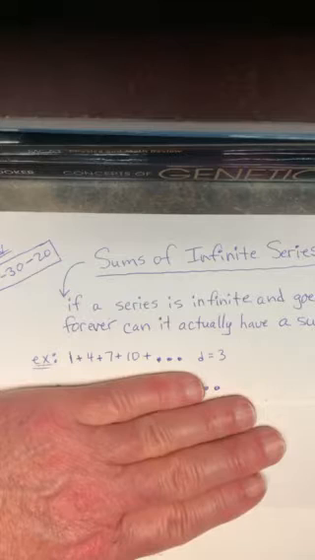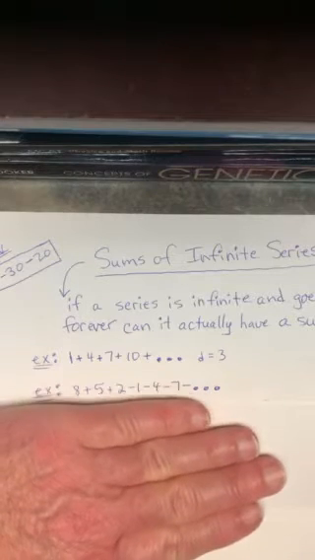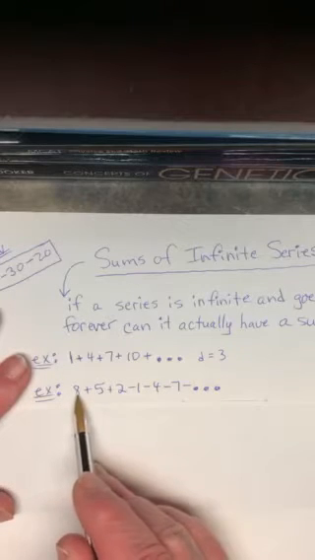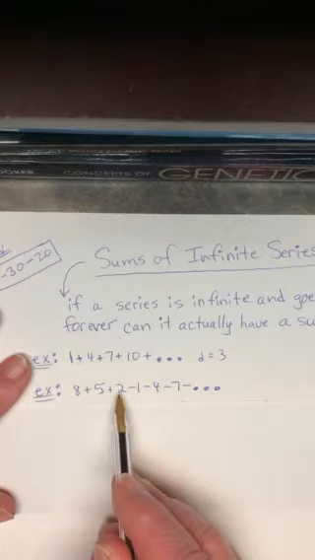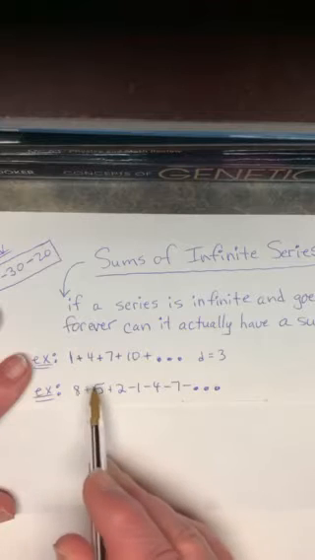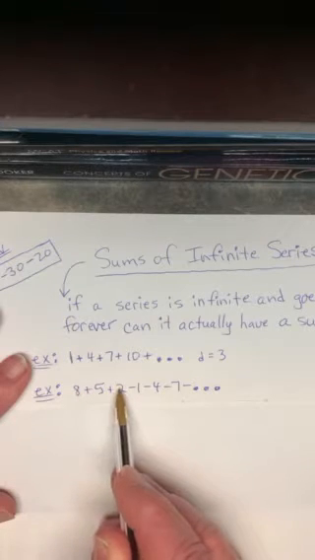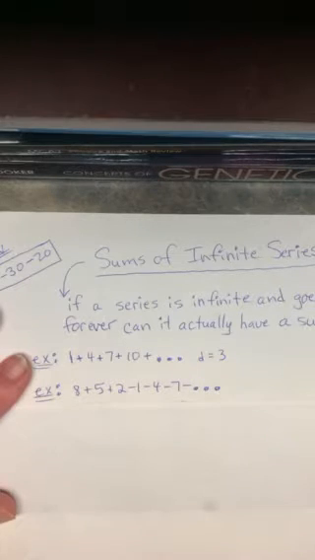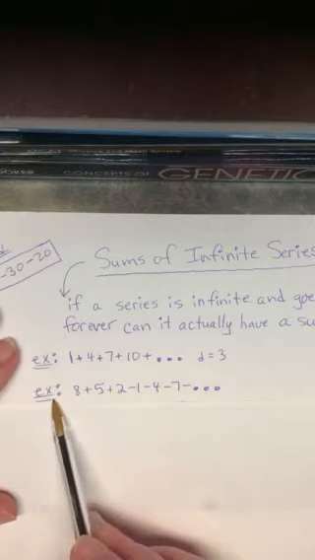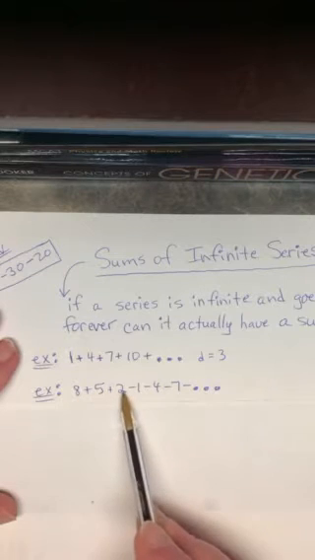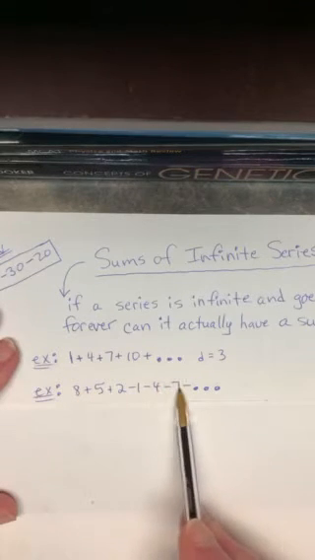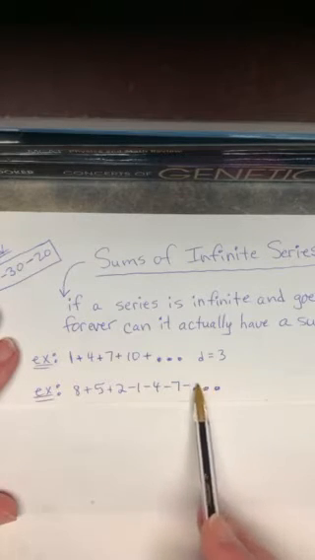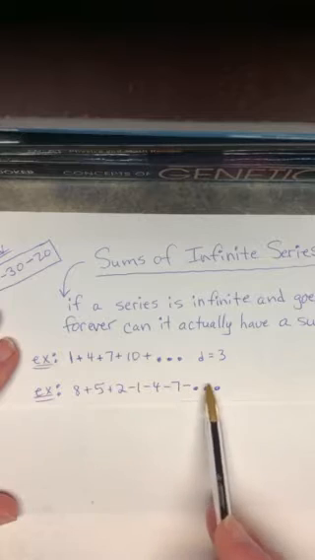You couldn't do it. Now, what if it was an arithmetic series that was in descending order? Like this one, 8 plus 5 plus 2. Now, I am adding negative 3 each time, right? Because the numbers are getting smaller and smaller. So my common difference is negative. Go ahead and write that as your next example. 8 plus 5 plus 2 minus 1 minus 4 minus 7 minus... Now, the numbers are getting technically smaller and smaller because they're getting more and more negative.